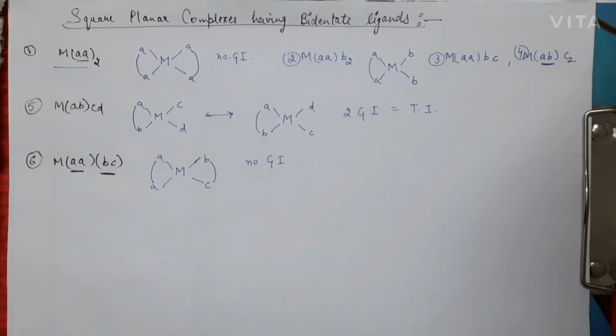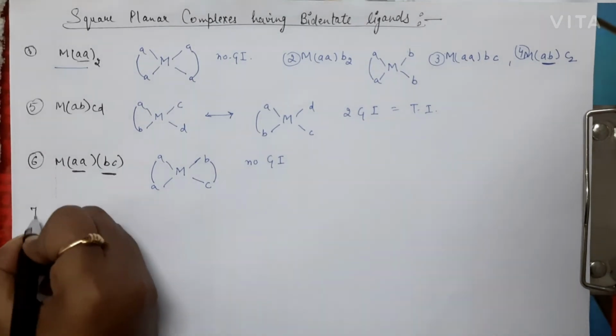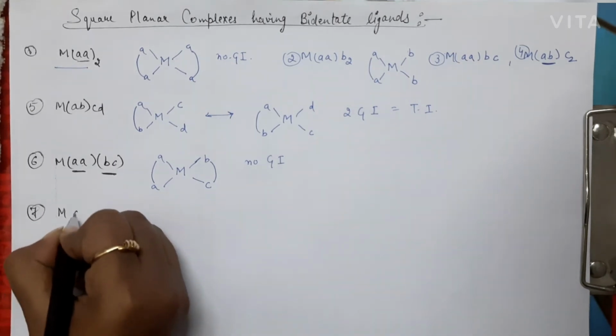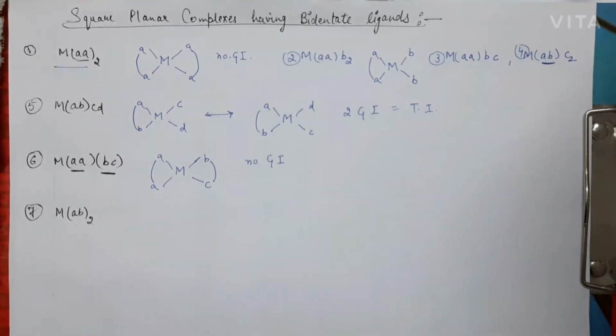Now the seventh, that is the MAB2 type, where both bidentate ligands have different donating sites.